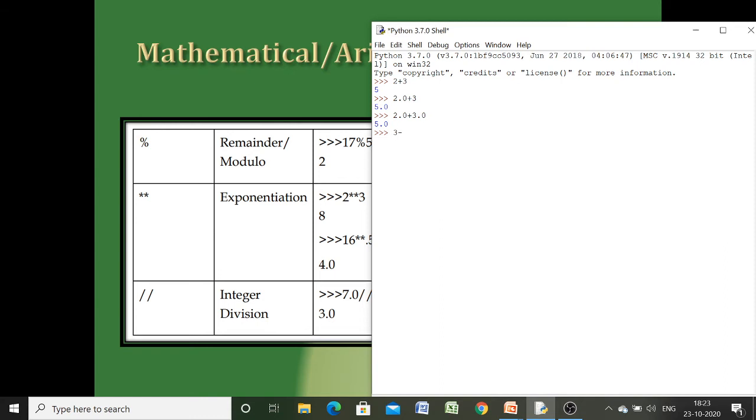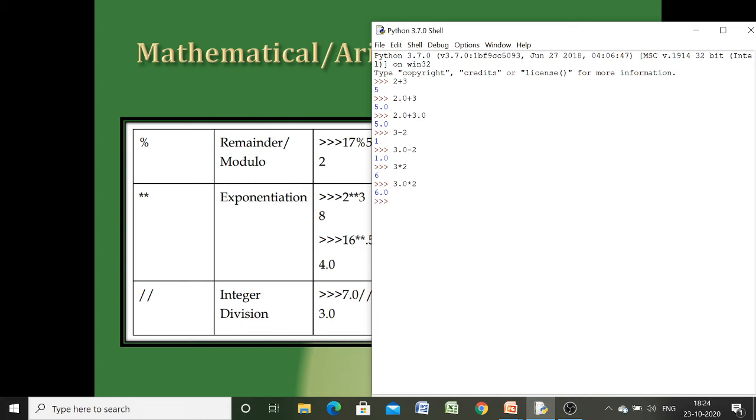Similarly, if you want to perform subtraction, then again with mixed data types our result will be in float, because float is the higher data type. So plus, minus, division, multiplication, modulus are very easy. Let us perform all of them using one example. We have already done addition and subtraction. Let us do multiplication. So we will have 6. If we have mixed data types, then again we will have the result in float.